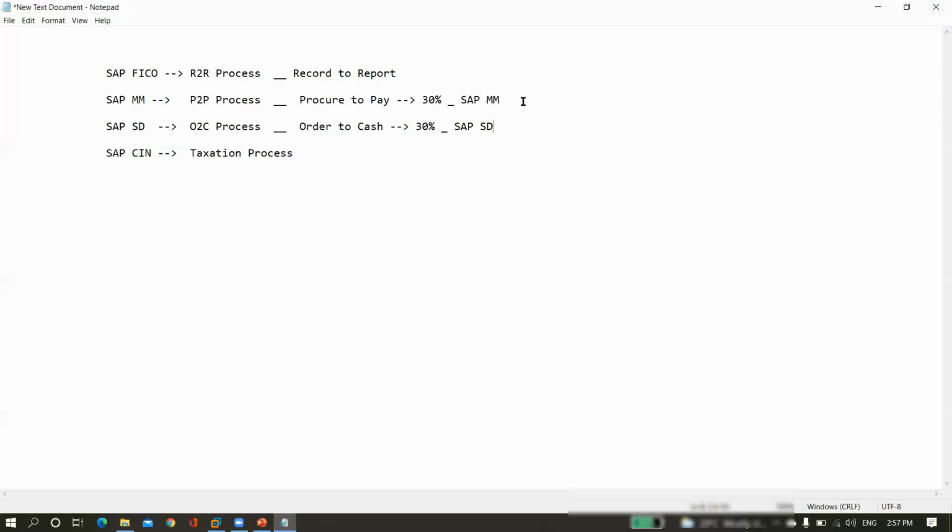And here the P2P is linked with SAP FI, with the submodule AP, accounts payables, and OTC is linked with SAP FI AR, accounts receivables.